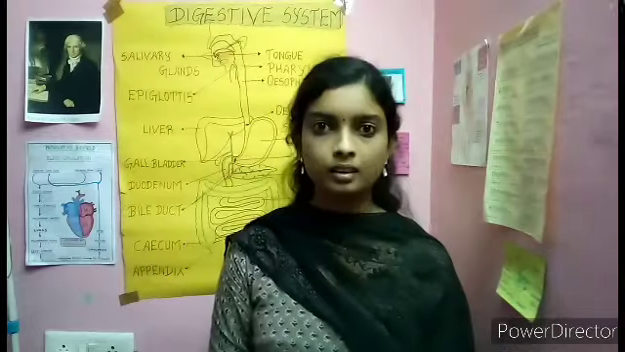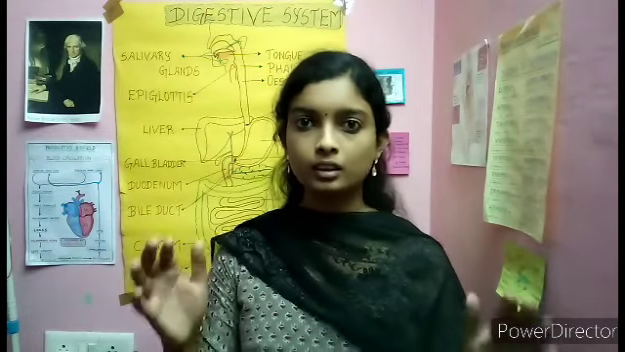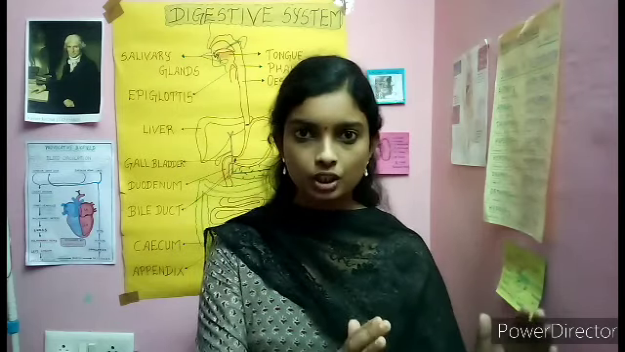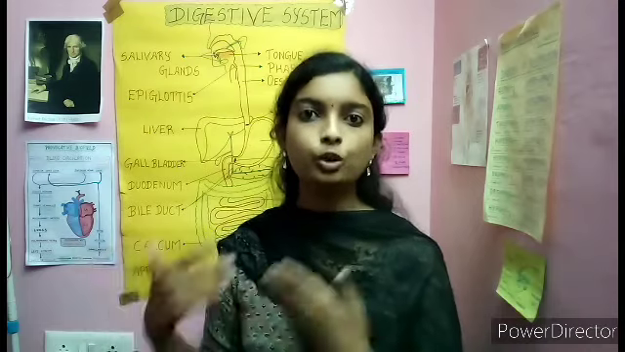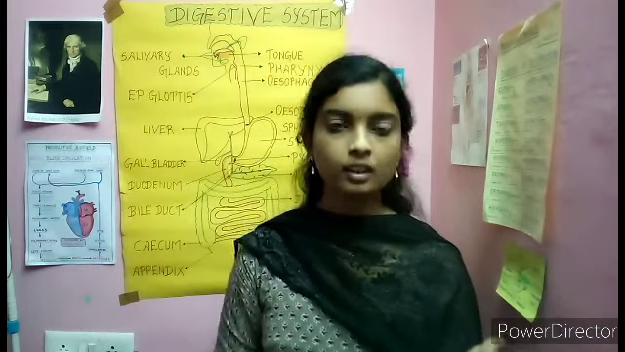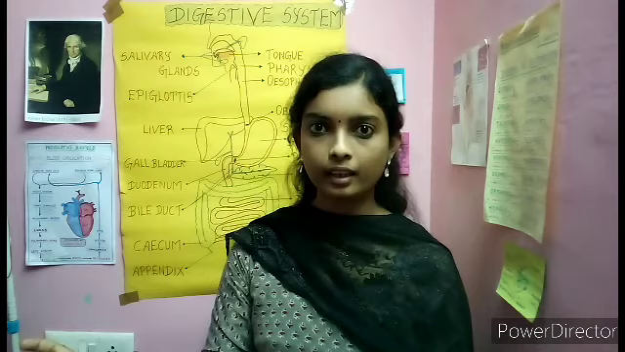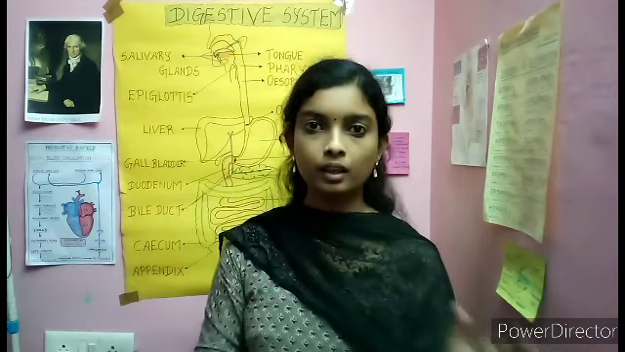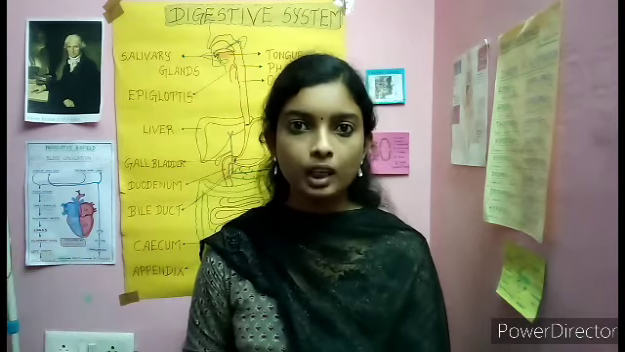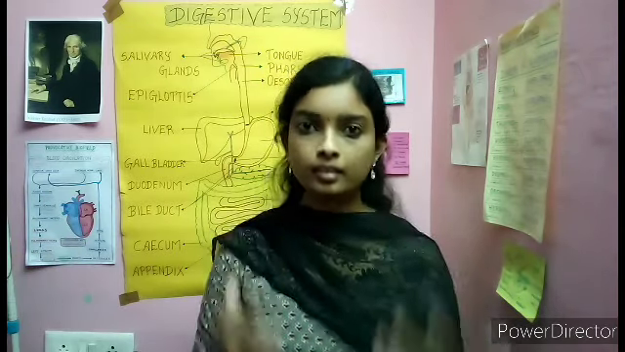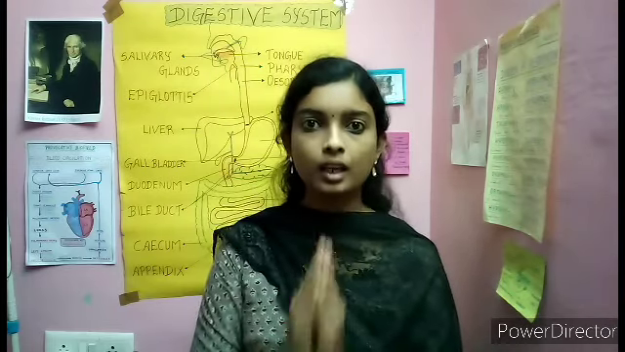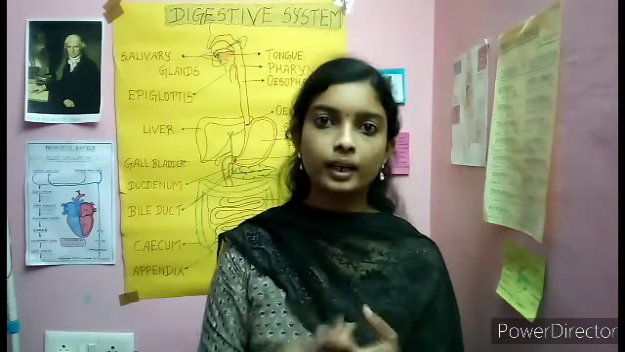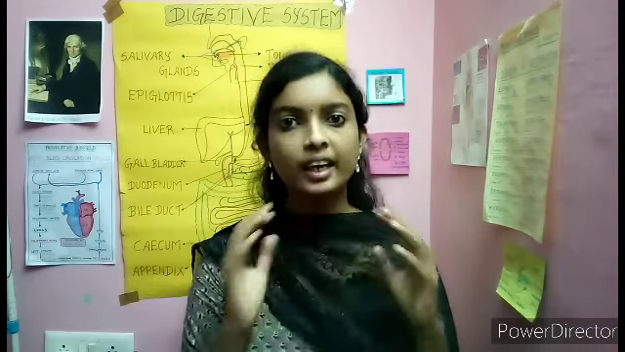Starch, due to the amylase, breaks down into maltose. Starch is a polysaccharide. Maltose is a disaccharide. So the polysaccharide gets broken down into disaccharide with the help of the amylase enzyme. Now the disaccharide is present. So what happens in the small intestine? You have intestinal juices. The intestinal juices contain maltase, sucrase, lactase. These three are the enzymes present in the intestinal juice.